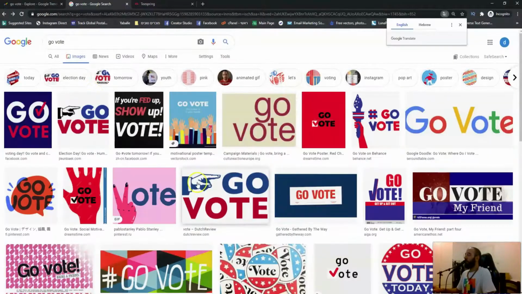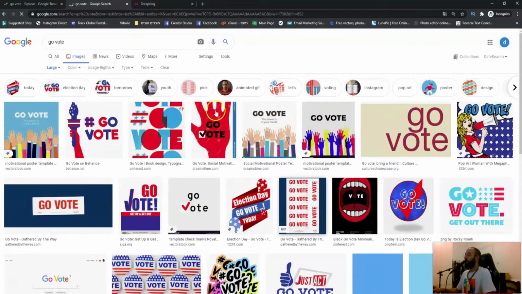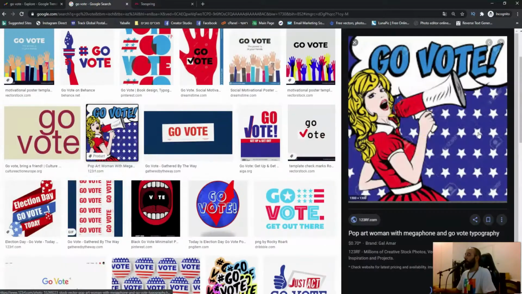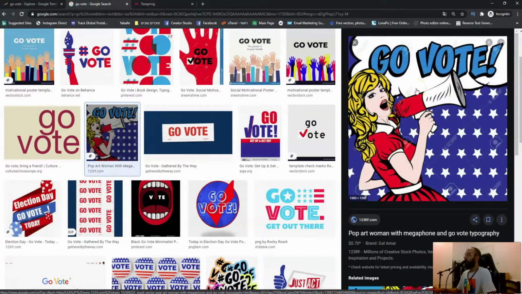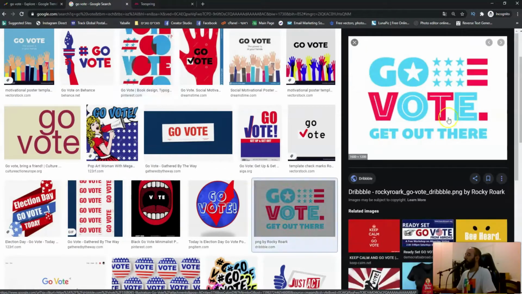So for the sake of this video I will pick, let's see, if you want good quality you can again click on tools, then size, then large, and now everything here will be in good quality for download. We can take this one, I like it actually. This one can be amazing with this method.